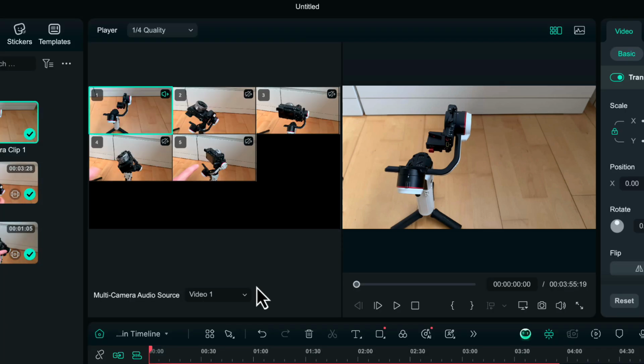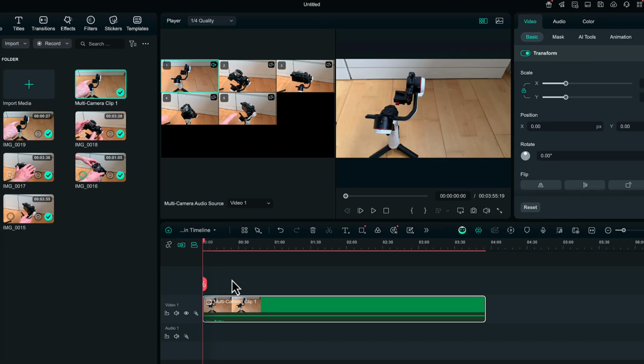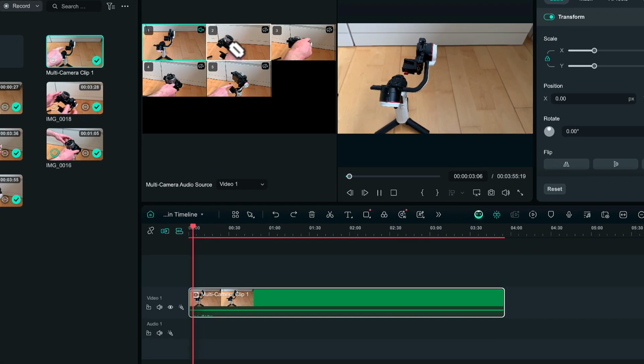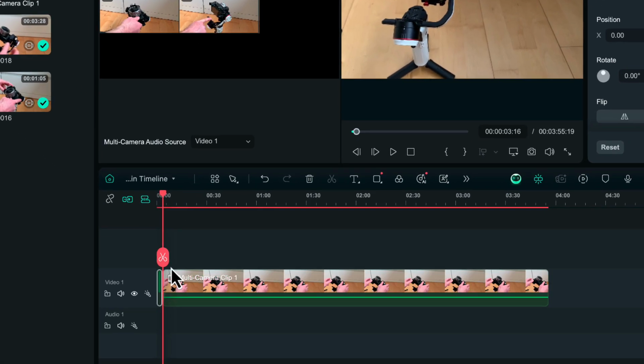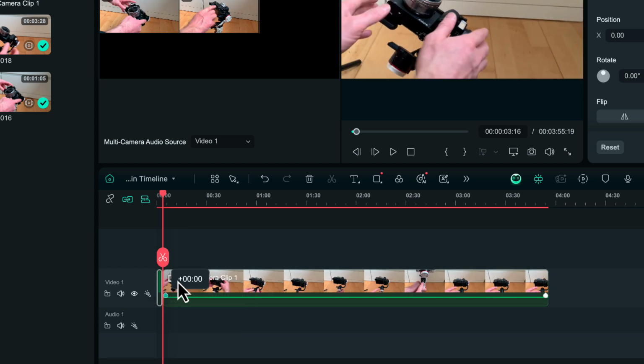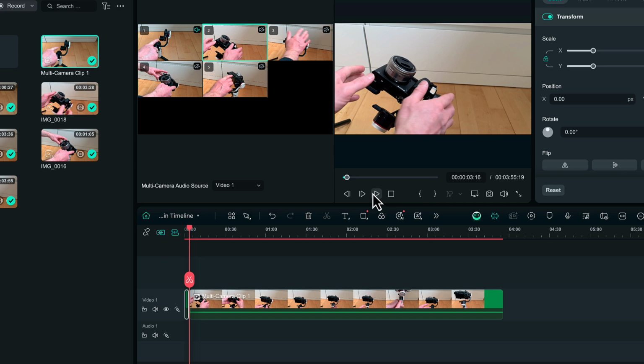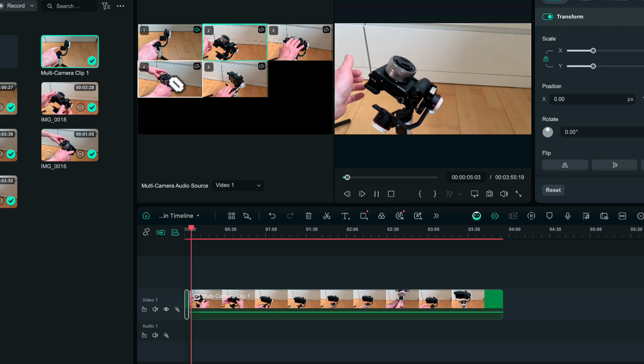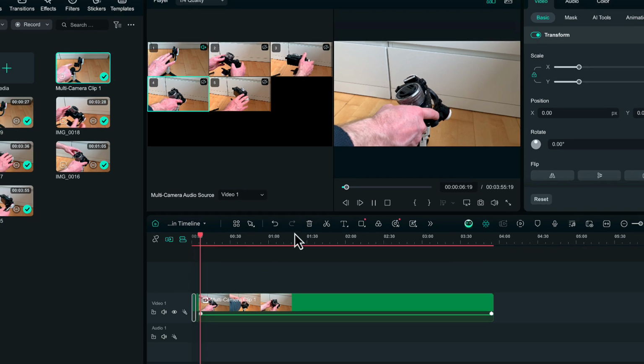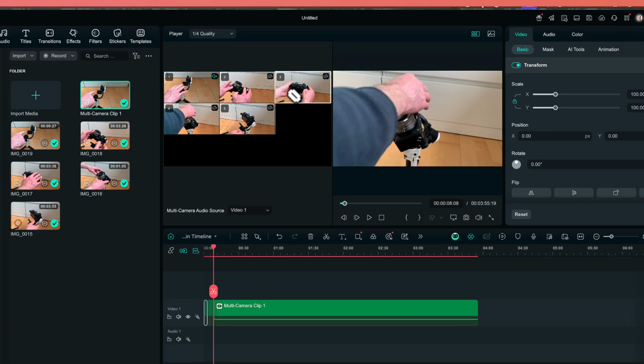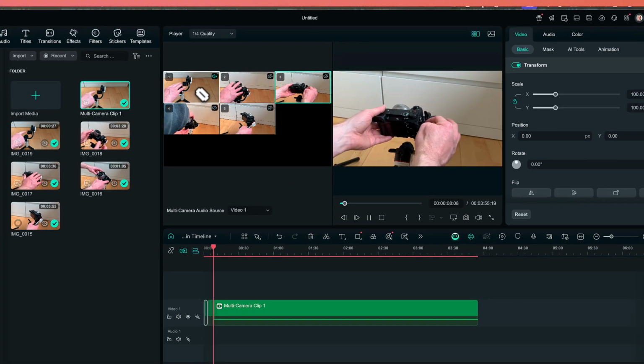So what you simply need to do is play your footage and then click the shot that you want, for example number 2, and you can see that creates a cut on the timeline at that position. Then press play again, let it continue, and click the next one, and then it cuts with that particular camera. And you can just keep on doing that as many times as you want, clicking the camera or the footage you particularly want.